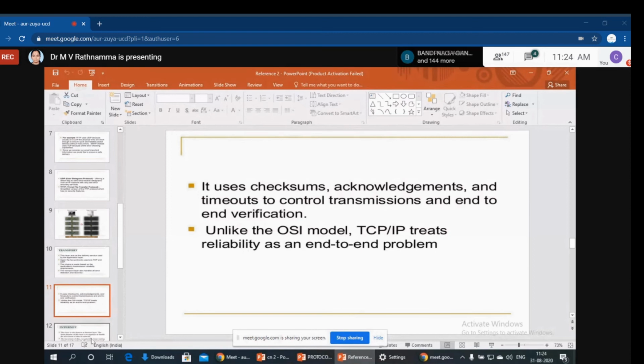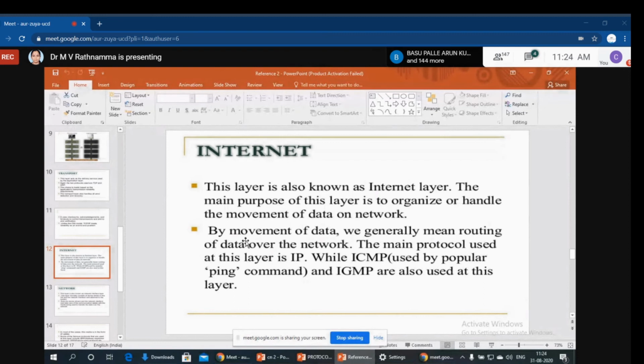So what is our next layer? The network layer, otherwise called the internet layer. The main purpose is to organize the movement of data on the network, that means transmission of data from sender to receiver. It contains one main protocol called IP, that is Internet Protocol, and some other protocols. The popular ones used are ICMP and IGMP.